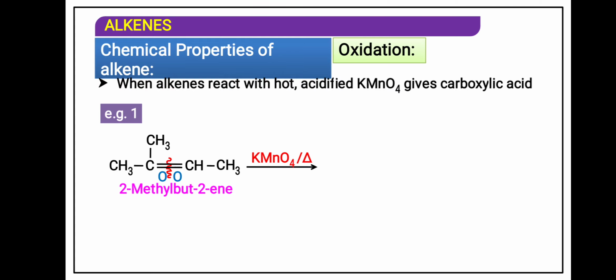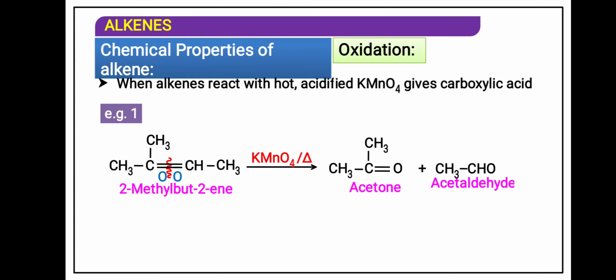So here this part will form a ketone, CH3 C double bond O, acetone, and this will be acetic acid. This is the 9th reaction in our textbook. First aldehyde will form, then on further oxidation it forms acetic acid.